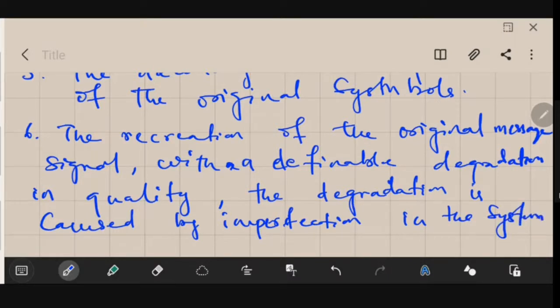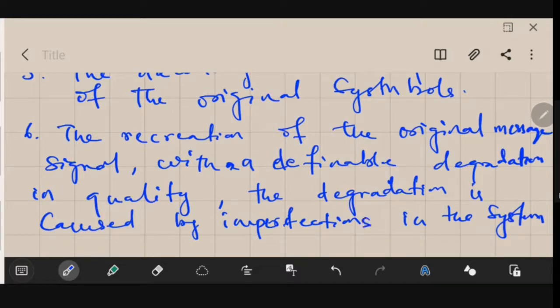So the last is the recreation of the original message signal with a definable degradation in quality. The degradation is caused by imperfections in the channel or in the system.